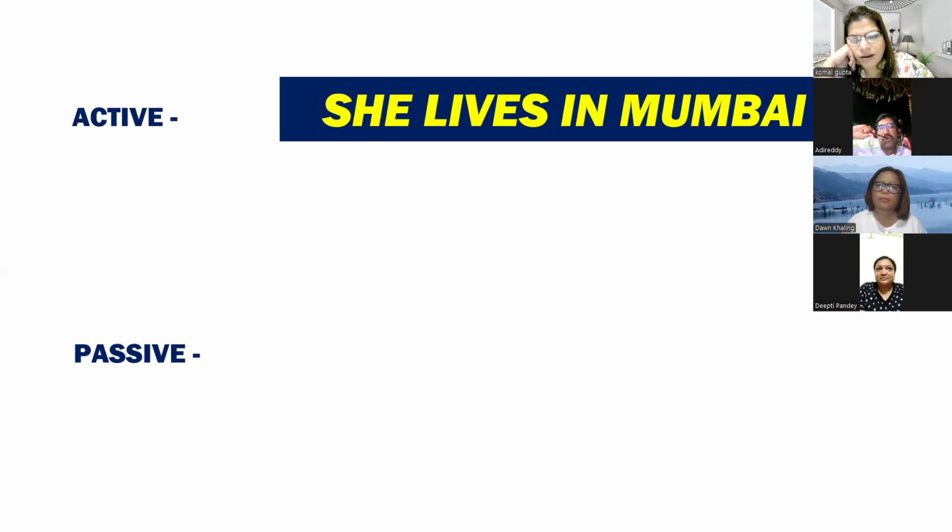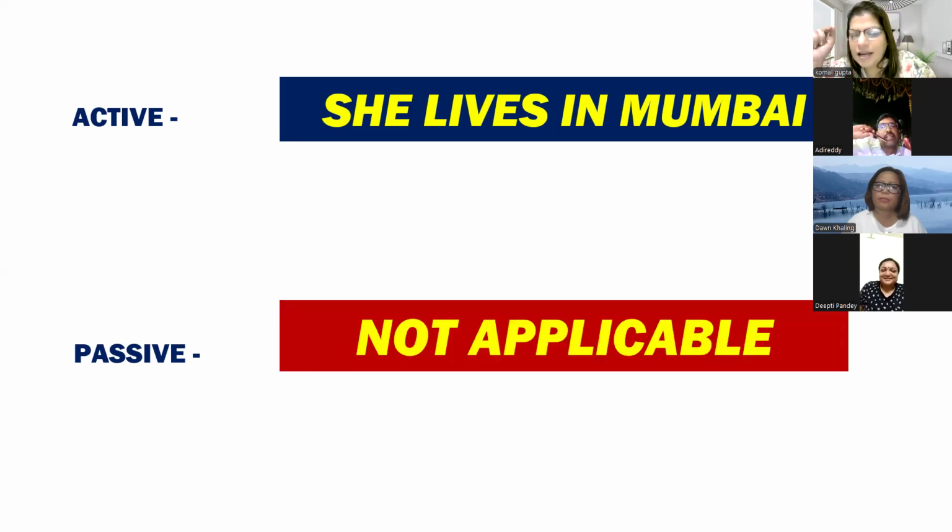मुंबई इज़ आएगा, Mumbai is lived by her. पर ये गलत लग रहा है, is lived by her. ये गलत इसलिए लग रहा है, my dear students, because this is not applicable. We cannot construct this sentence into the passive. Why? What is the reason?